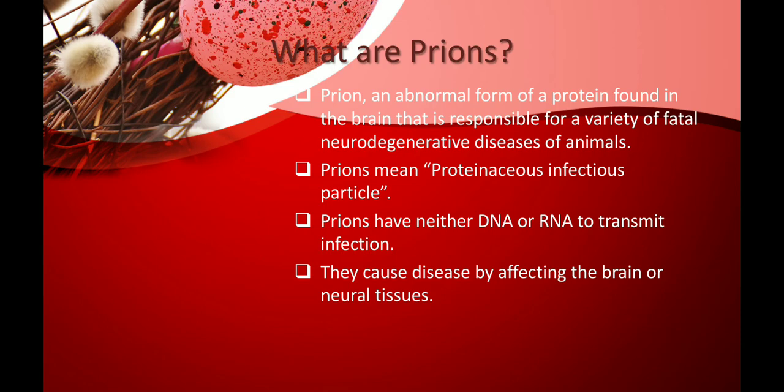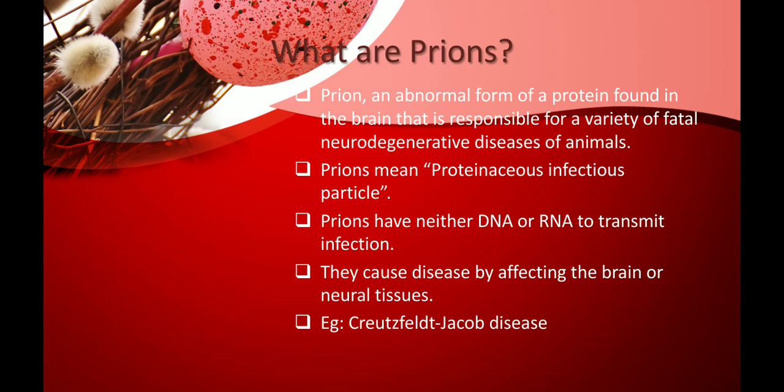They cause diseases by affecting the brain or the neural tissues. As I said before, they affect your nerve cells, so your signaling gets completely affected. Hence, it is a neurodegenerative disease, and it is sometimes very fatal to the living organism, which may even result in the death of a person.